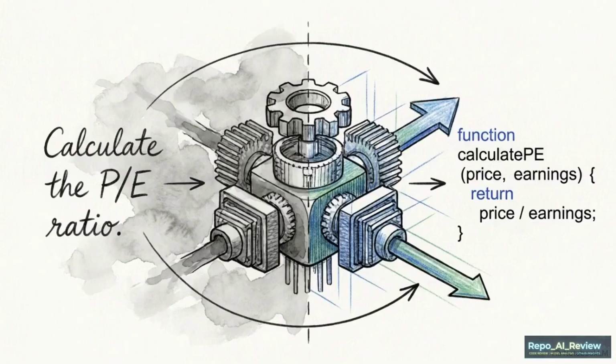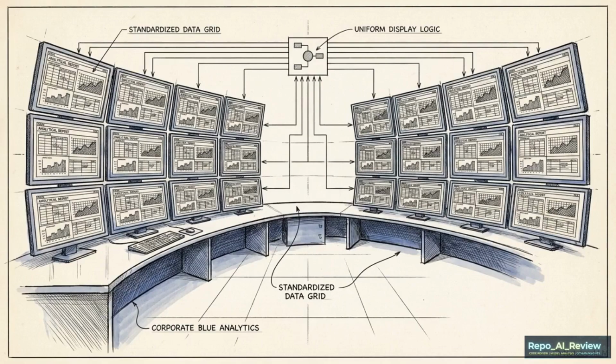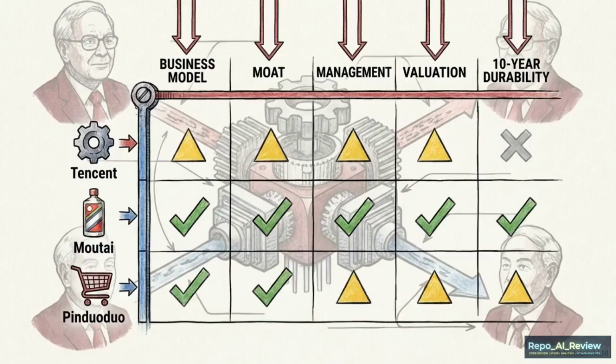Bridging text-based semantic reasoning with rigid external Python environments is a necessary bridge to achieve mathematical determinism in an AI workflow. Standardizing these adversarial inputs, guardrails, and deterministic math tools serves one macro objective. It allows the system to generate horizontal comparison across disparate companies, using identical, unbending evaluation criteria.